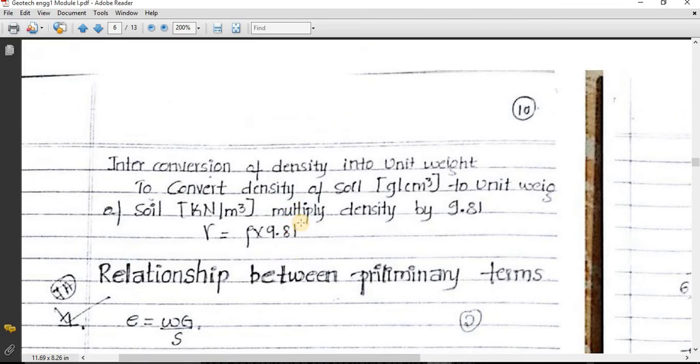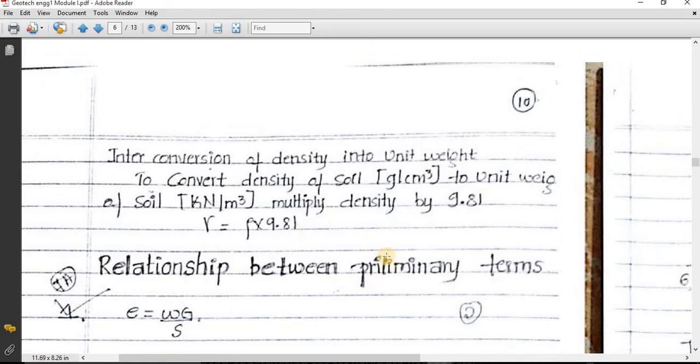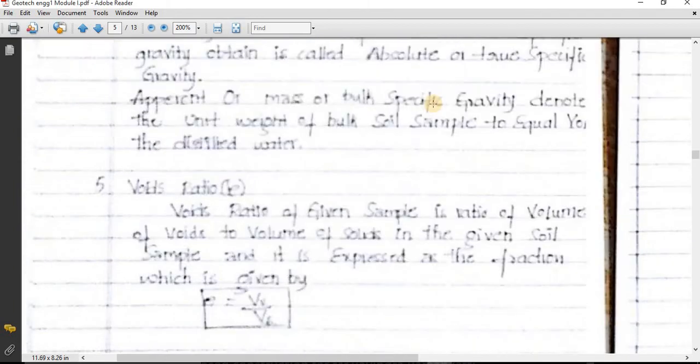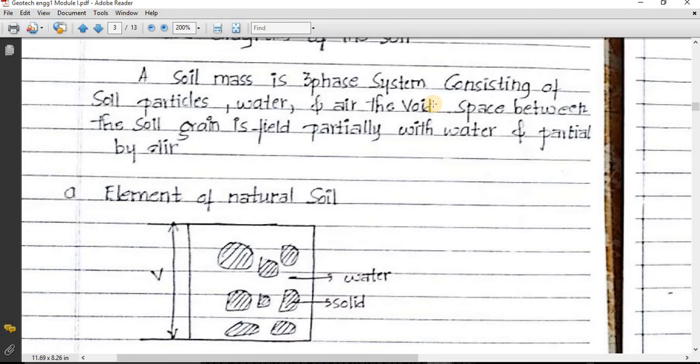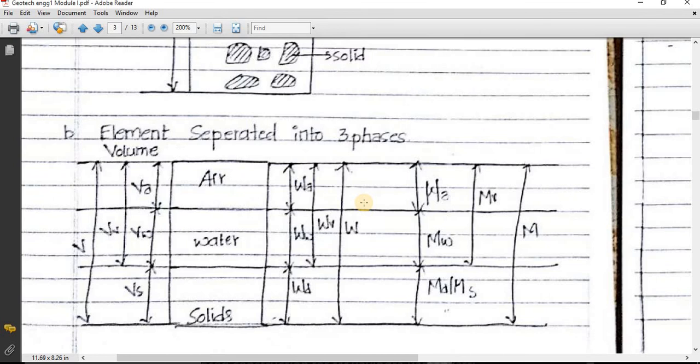Now before moving to the basic relations between primary terms, primary terms means the terms which we have studied previously. We need to interrelate those terms, and based on those interrelations, we are going to solve the problems. Before that, there are some interesting things about the phase system of the soil. Actually, there is a three-phase system and there is also a two-phase system. This three-phase system we can convert to a two-phase system in two cases.